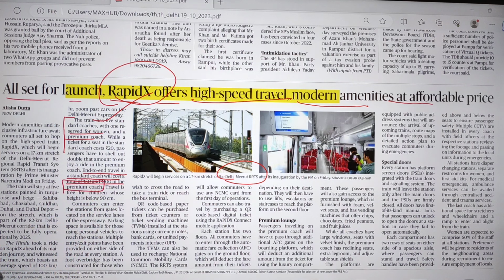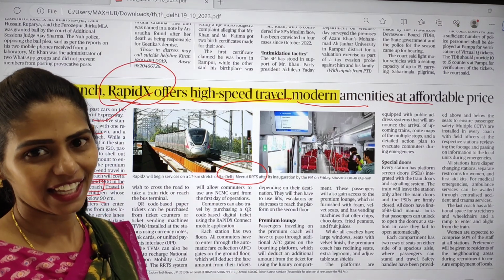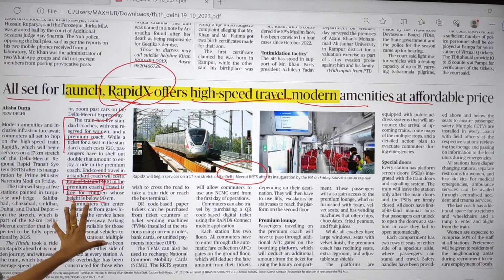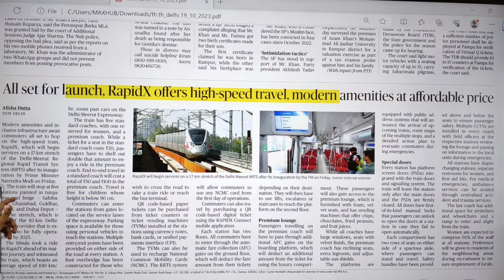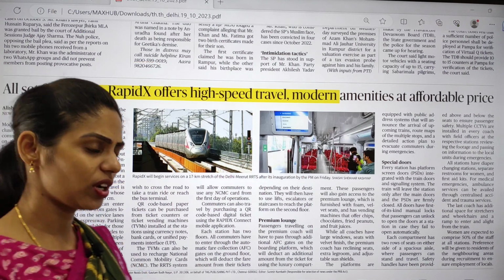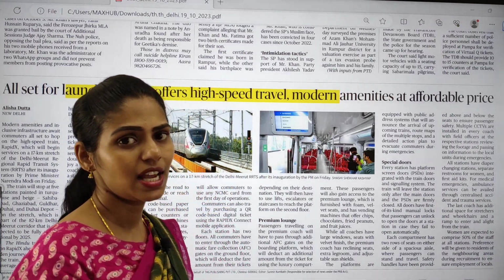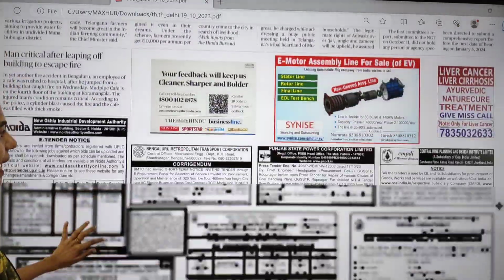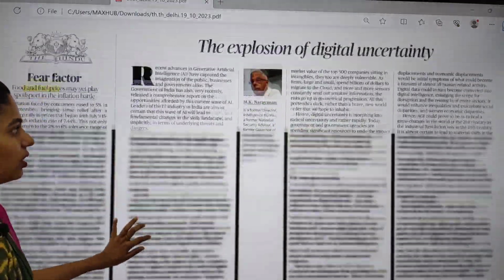Travel is free for children based on height, not age, if it is less than 90 centimeters, that is around 1 meter. So these are some facts regarding RapidX, and we have to see it in detail. There is a chance of getting a question from this area in your prelims as well as in your mains, so you have to focus on this, and you can directly move on to the editorial page.